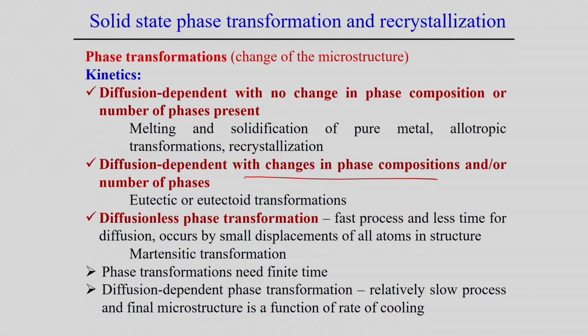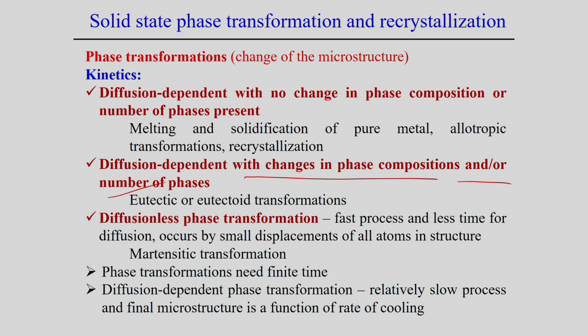Therefore, in that case there is diffusion dependent kinetics, but with changes in the phase composition or number of phases present. We can simply look at the iron carbon equilibrium diagram.